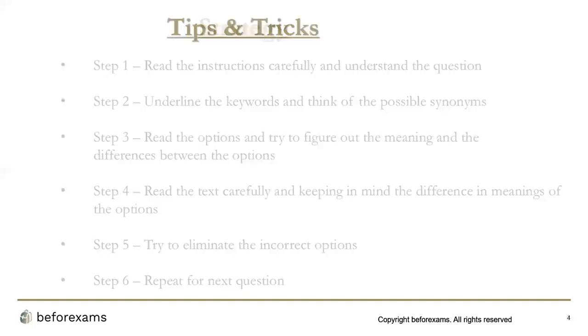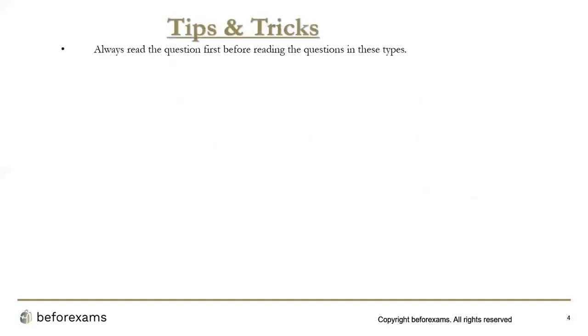There are some things that you need to keep in mind while attempting these questions. First thing is always read the questions before reading the passage in these types. So rather than reading the passage, always read the questions first. Just by reading the question, there are strong chances of eliminating 1 or 2 options, because there will be 1 or 2 options which you will immediately figure out could not be the answer to this question just with your common sense.